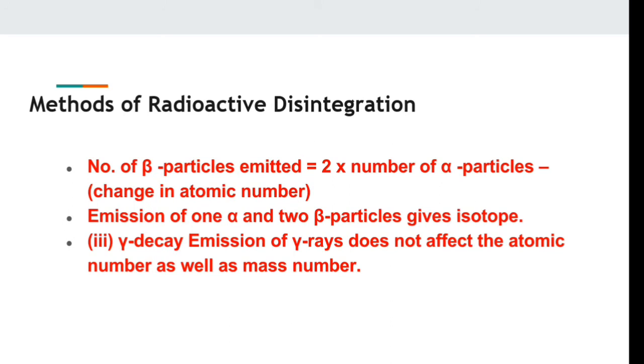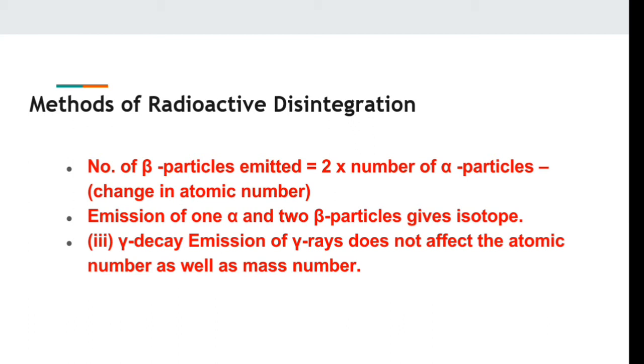There are a number of methods, but the most commonly studied one is the number of beta particles emitted, which is 2 times the number of alpha particles. When such an emission takes place in radioactive substances, a change in atomic number takes place. Emission of 1 alpha and 2 beta particles gives an isotope.